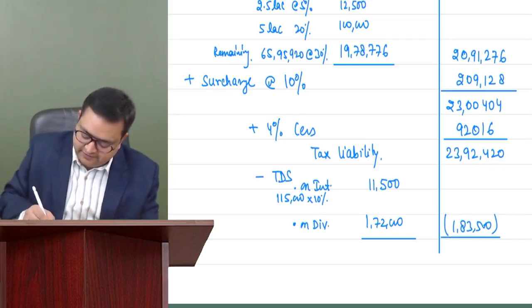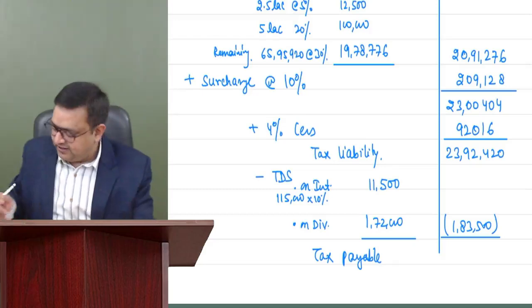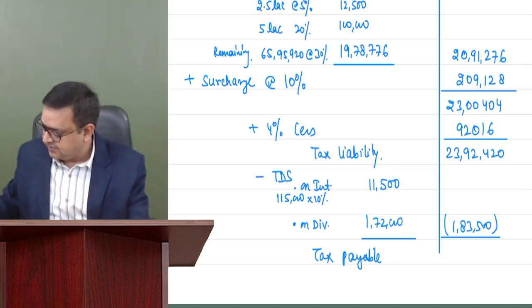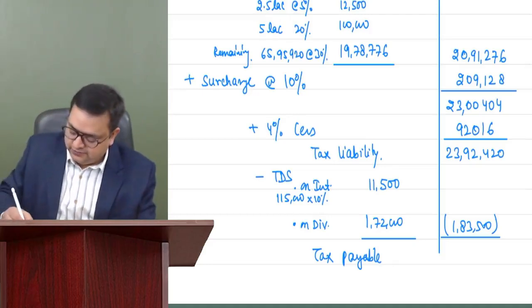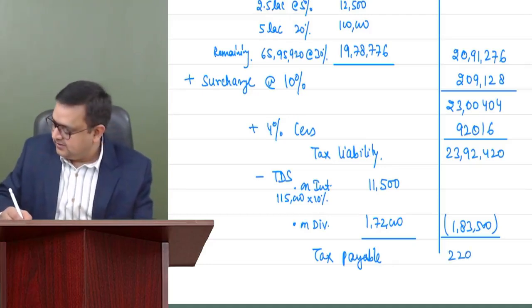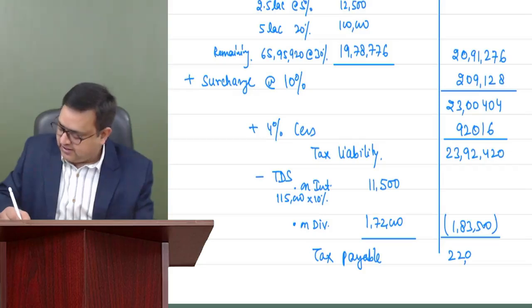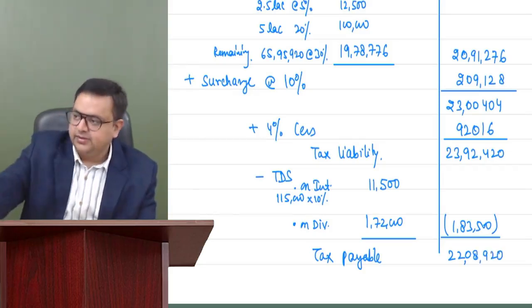And this is called your tax payable, because the examiner is asking us to compute the tax payable. So it is 22 lakh 8,920.